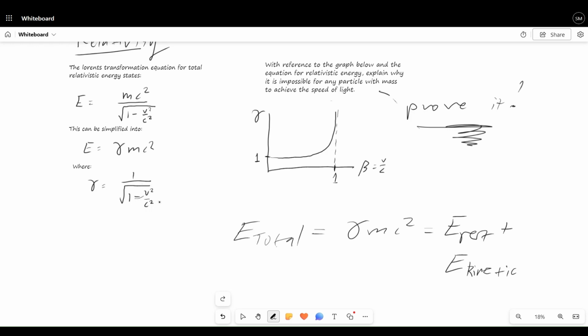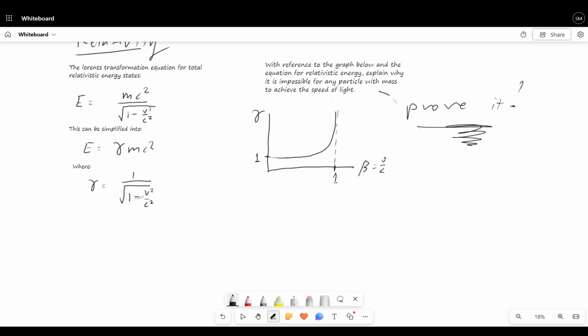So we just realized that when our speed is equal to c, gamma becomes infinity, doesn't it? So if gamma is infinity and gamma is the coefficient to total energy, then this entire equation for total energy also goes to infinity, right? So just to recap, when velocity is equal to the speed of light, c, beta is equal to 1.